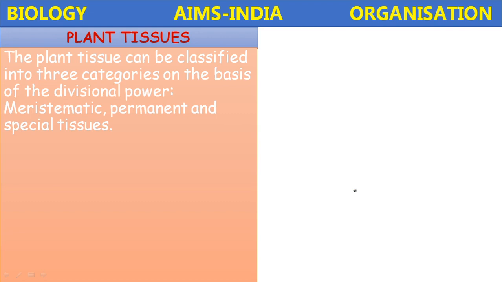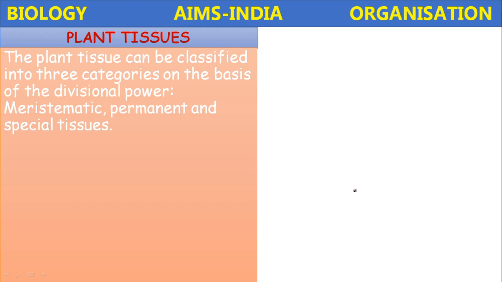Next, plant tissues. So animal tissues are completed. The different animal tissues located at the different body parts are of different structure and they perform different functions. In the same manner, in plants also there are different tissues present, located at different areas. Particularly, they are classified into different types based on different phenomena.